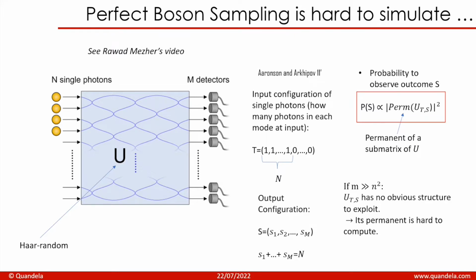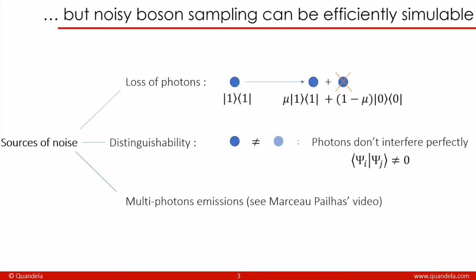So that is the case for perfect boson sampling, but actually real boson sampling, the one that we have in the lab, is noisy and can sometimes be efficiently simulable. There are different sources of noise, which are loss of photons, distinguishability, which is when photons are not quite the same and so they don't interfere perfectly, and also multiphoton emission. And you can watch Marceau's video on that. He explains this part in more detail.